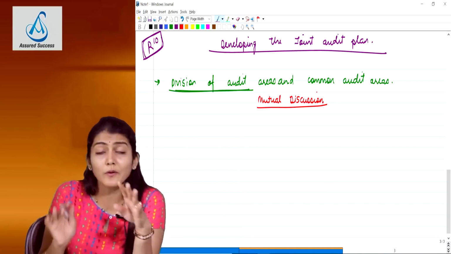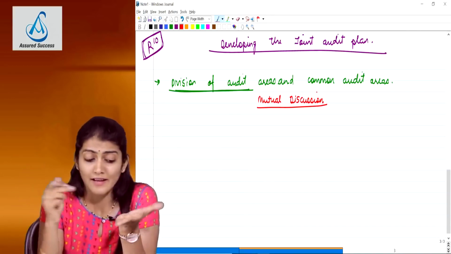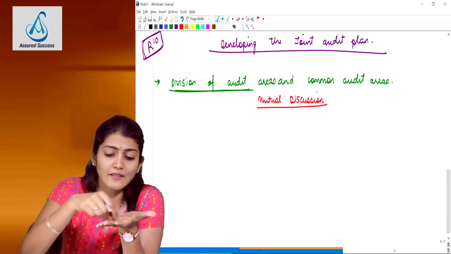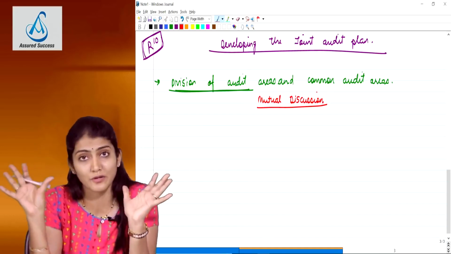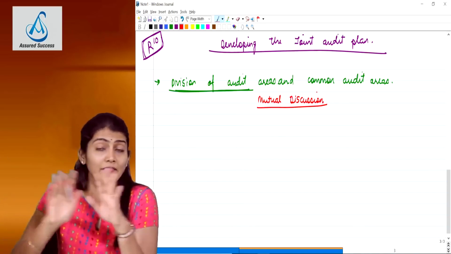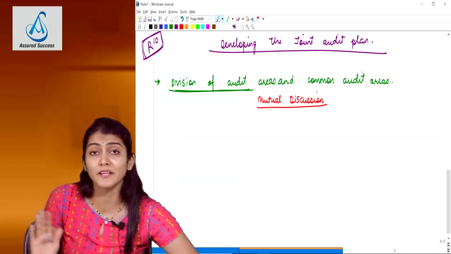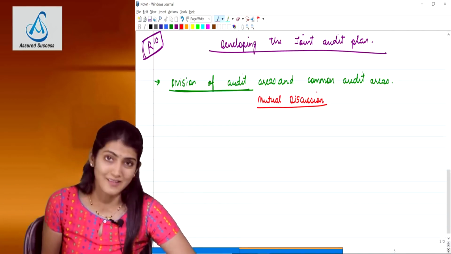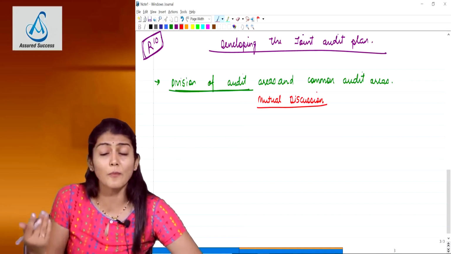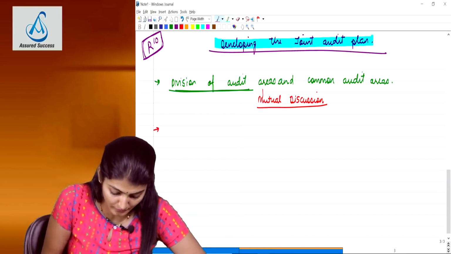Shareholders' role is over with the decision of having joint auditors and appointing the joint auditors. They decide we want joint auditors, more than one firm, and they say okay, these are the firms whom we want to appoint for the joint audit. Then which auditor is going to look into which area, shareholders don't have a say. The joint auditors will mutually agree or decide upon that amongst themselves. Right, so division of audit areas and also the common audit areas while developing the audit plan. That's the first important point.